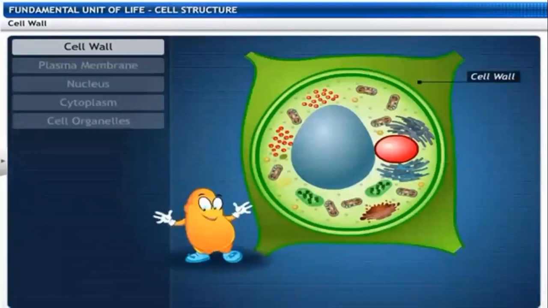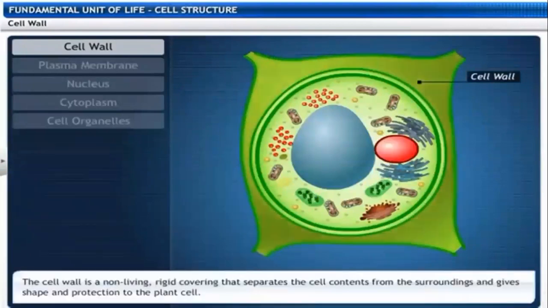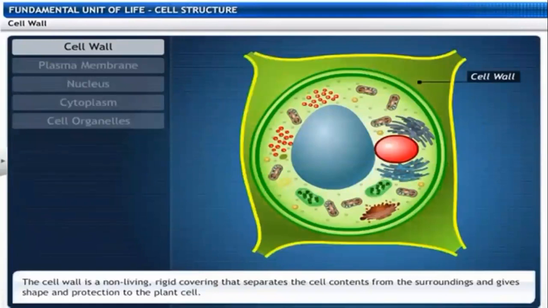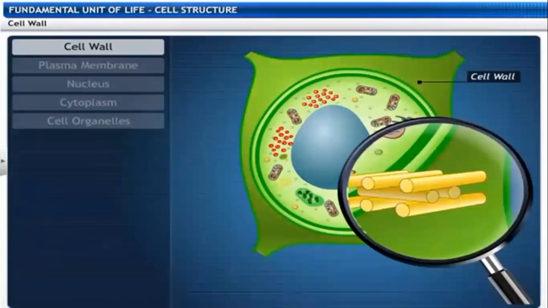Observe the cell wall. The cell wall is the outermost covering, which is non-living and rigid. It is seen only in plant cells. It separates the cell contents from the cell surroundings, gives the shape, and also gives protection. It is composed of cellulose. In prokaryotic cells, the cell wall is also present, but that is composed of pectin. Here, the cell wall is composed of cellulose.